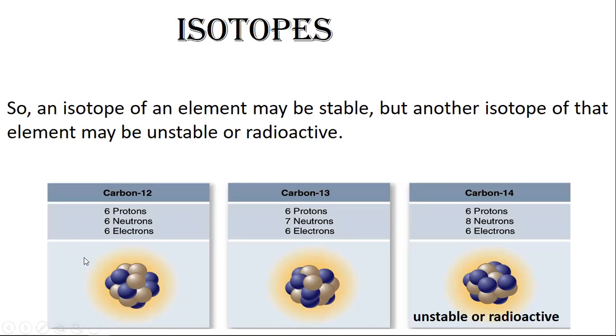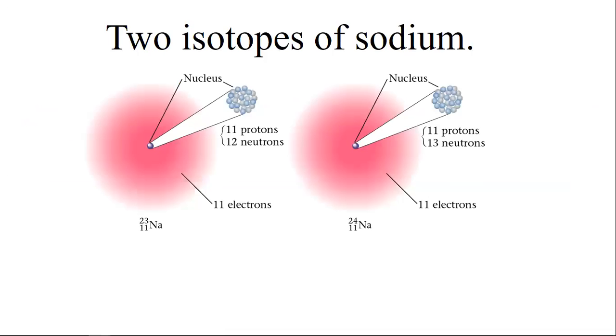Here carbon-12 is stable, carbon-13 is also stable, but carbon-14 is unstable. That's why this carbon-14 is unstable and it is a radioactive isotope of carbon. And two isotopes of sodium are sodium-23 and sodium-24.